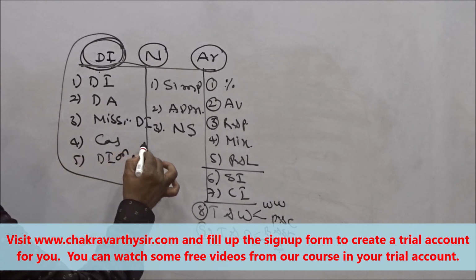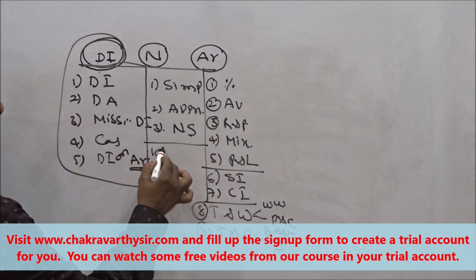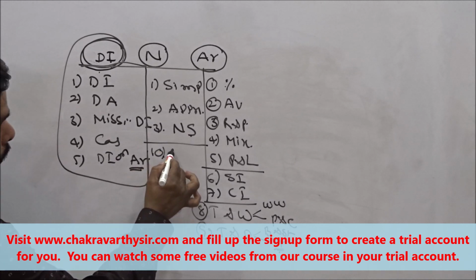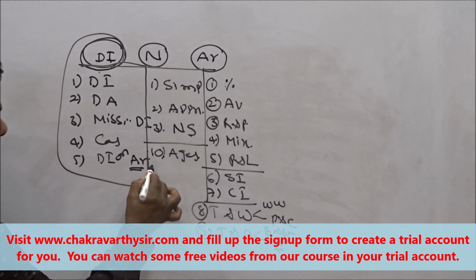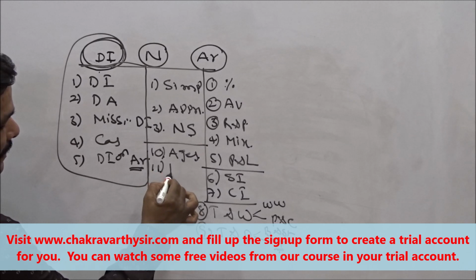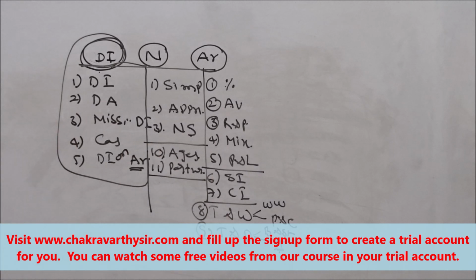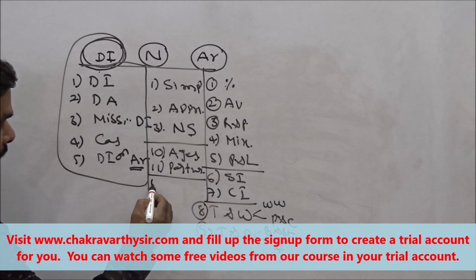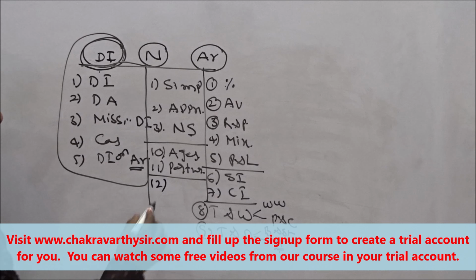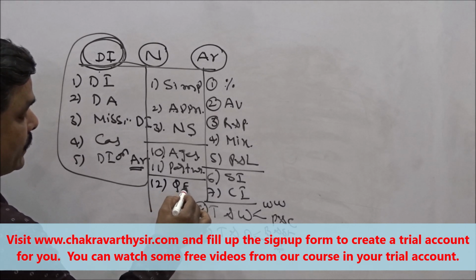The next set, I will write here, the 10th one: problems based on ages. Next one is partnership, one set. Next, go for a very important chapter as far as prelims is concerned, quadratic equations.